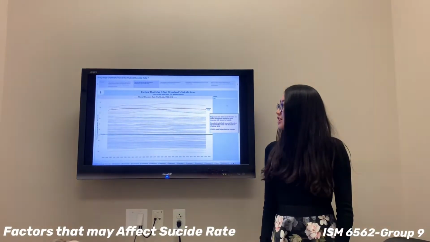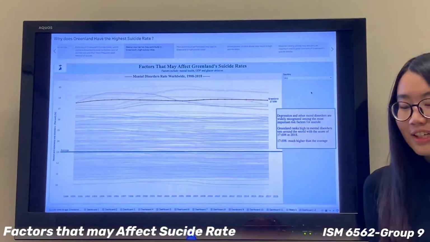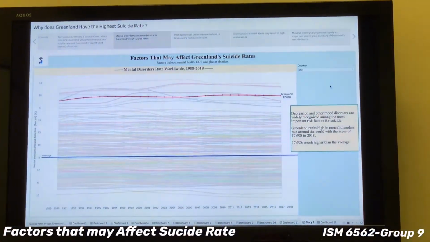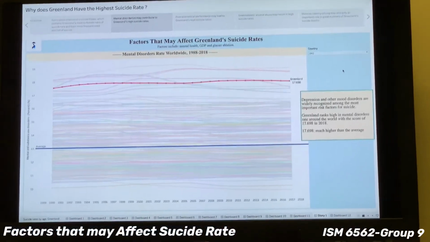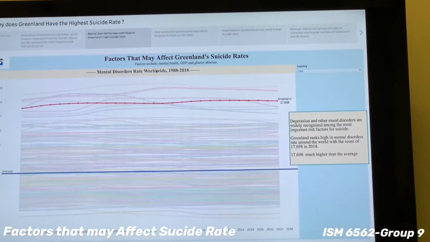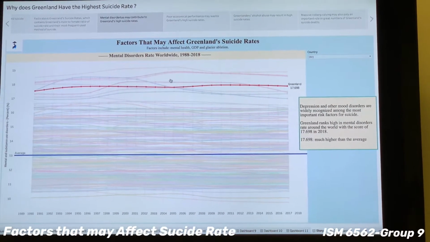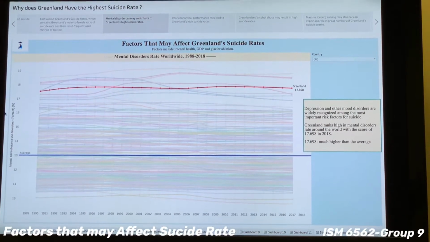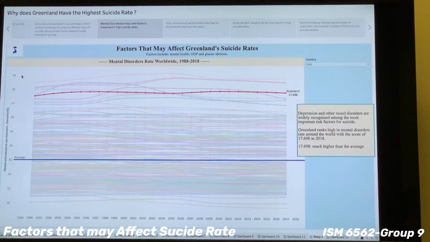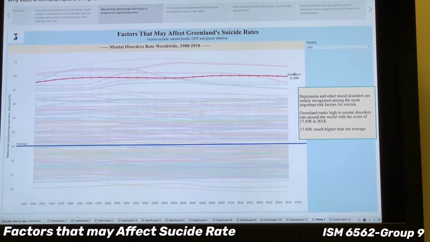Okay, now we're moving to the factors that may affect Greenland suicide rates. This line chart shows the mental disorder rates of different countries from 1988 to 2018. To make them more comparable, we changed the scale of the y-axis. Then we highlighted Greenland in red and showed its label.